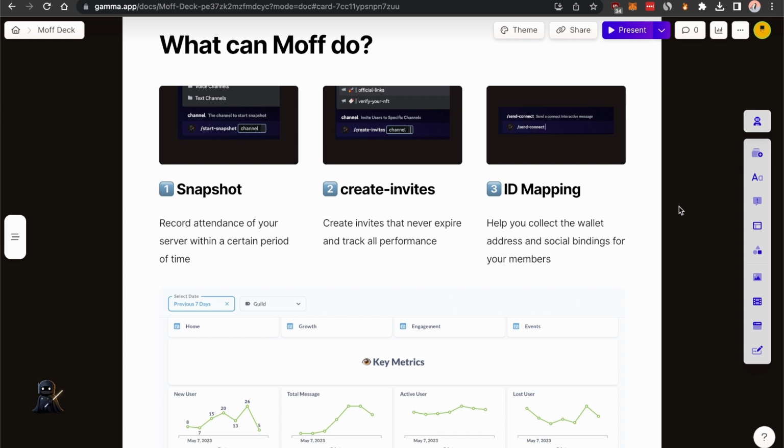The second function is called create invites. Basically, Discord limits the invite functionality, so you won't be able to create personalized invites if you want that link to never expire. We can help you with that.